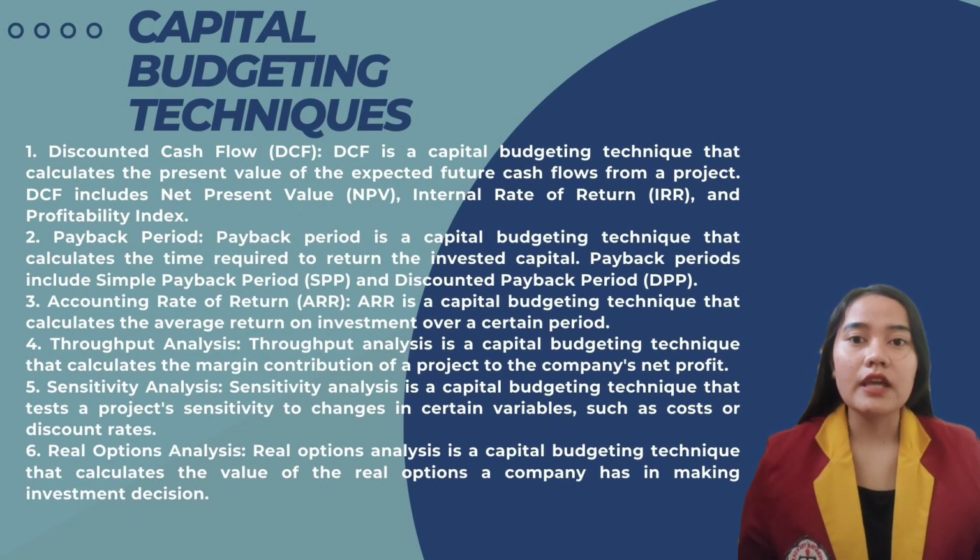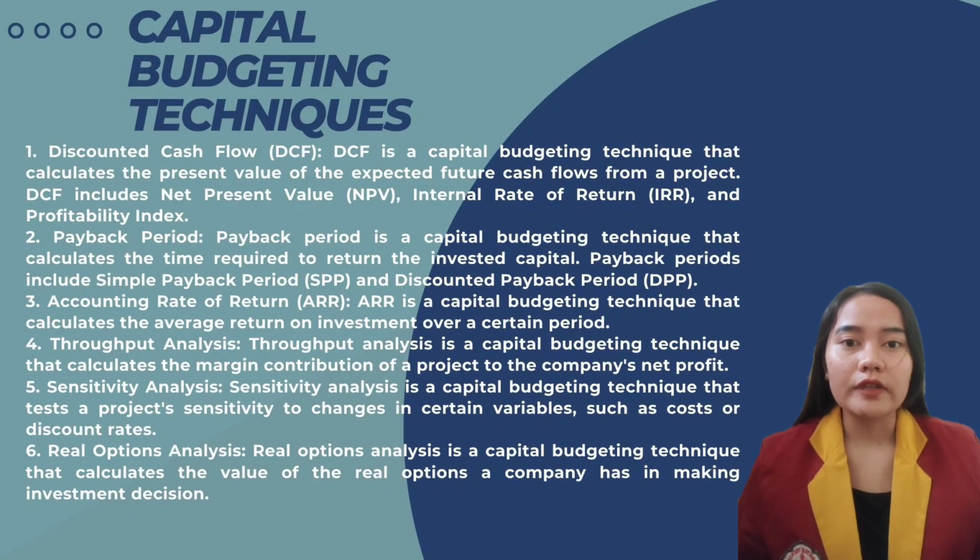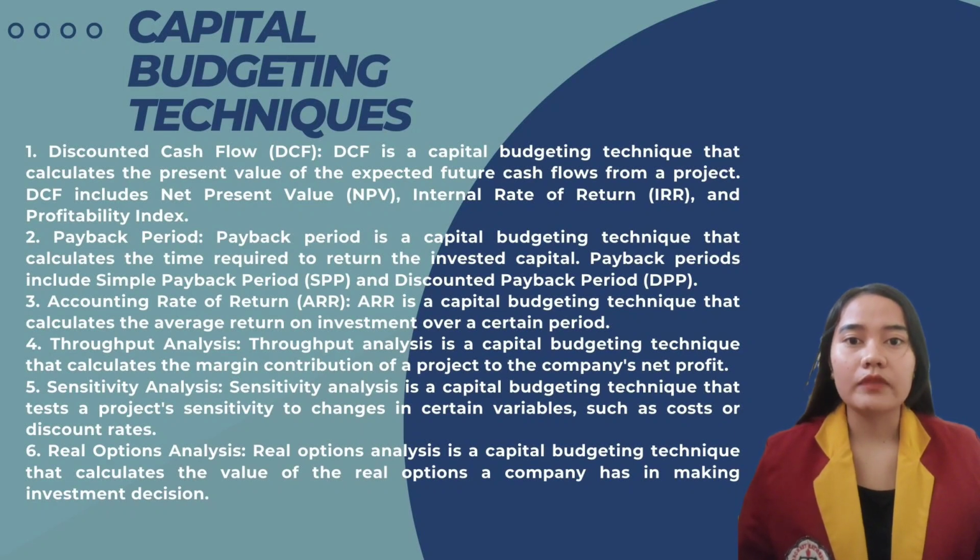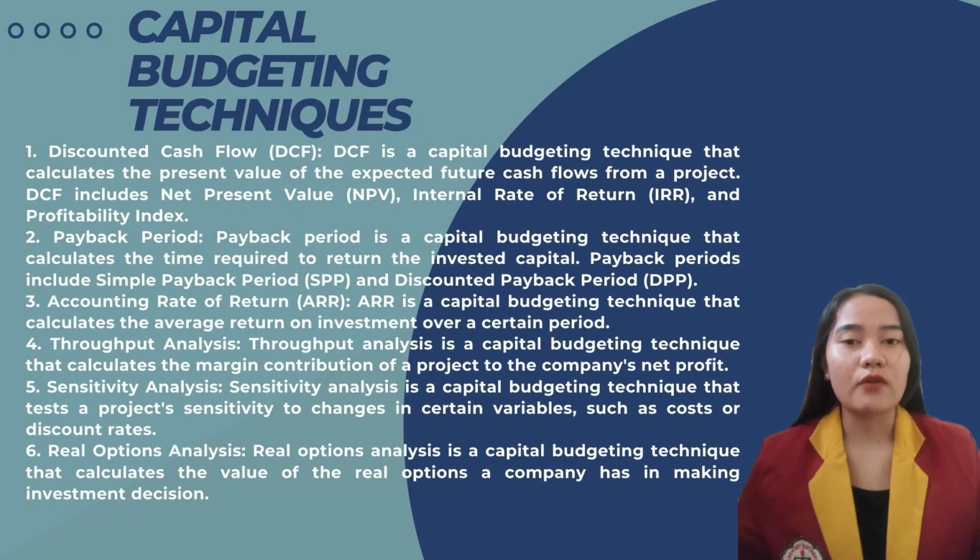Next, number 3, accounting rate of return. ARR is a capital budgeting technique that calculates the average return on investment over a certain period. Number 4, throughput analysis. Throughput analysis is a capital budgeting technique that calculates the margin contribution of a project to the company's net profit.